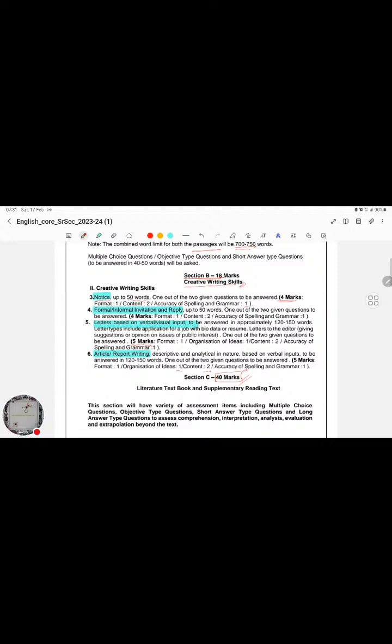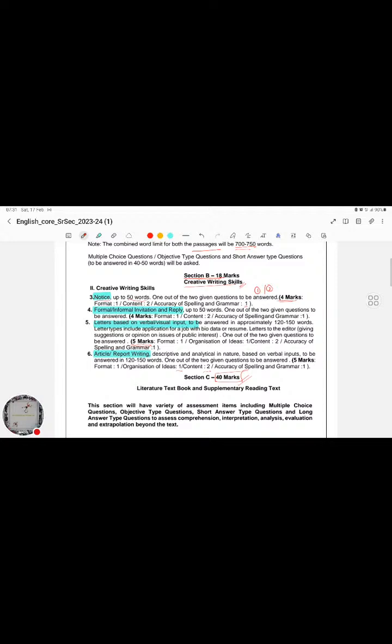In creative writing skills, we'll have notice writing as the first type of question, in which we'll have to present our answer in about 50 words. The format carries a mark, the accuracy carries a mark, and the content carries 2 marks, a grand total of 4 marks, with a choice of 1 out of 2. We might have a notice for a school or for some organization in our locality. That's how they're going to have two different questions.